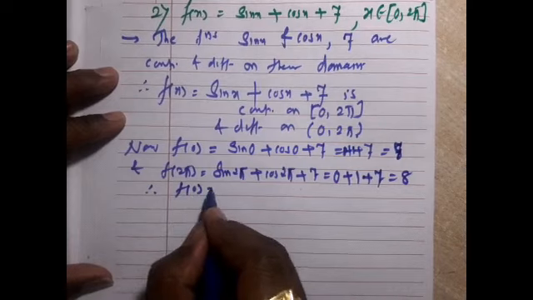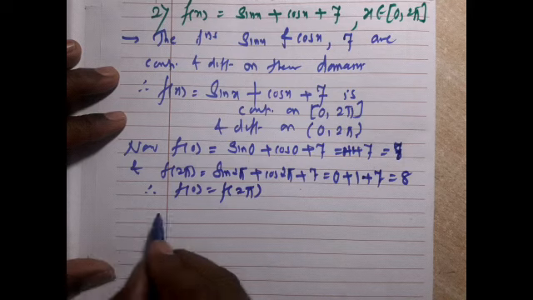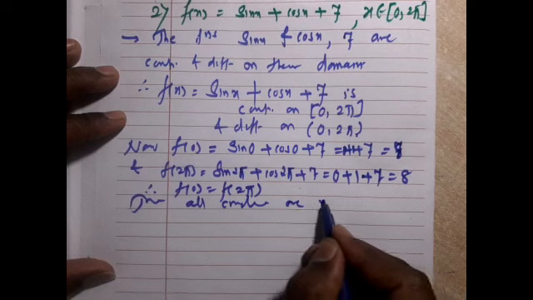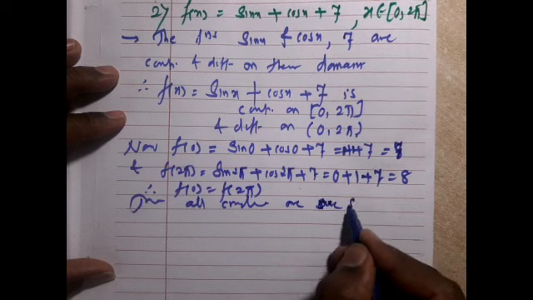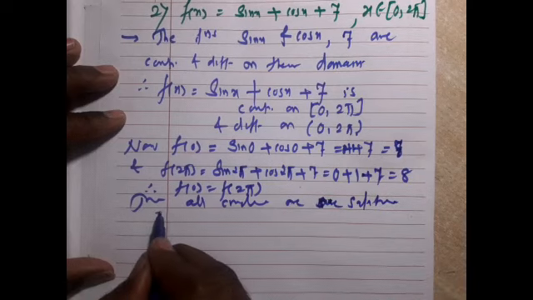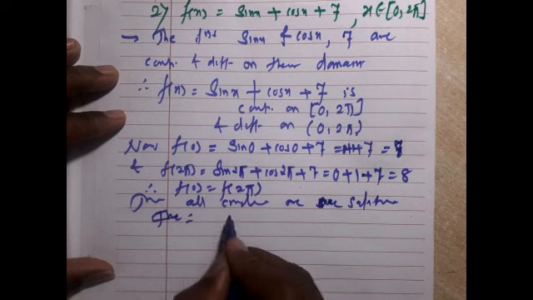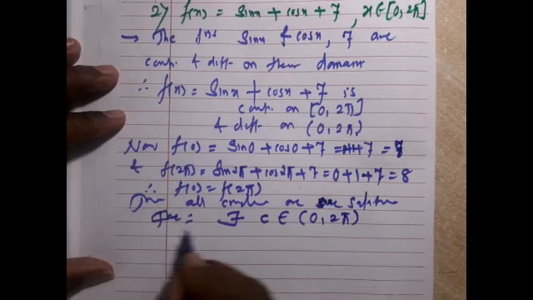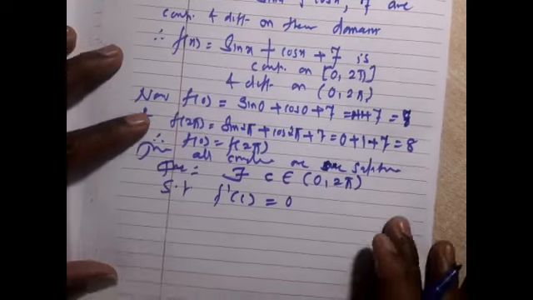Therefore, f(0) = f(2π). So, all conditions of Rolle's theorem are satisfied. Therefore, there exists c belonging to the open interval (0, 2π) such that f'(c) = 0.